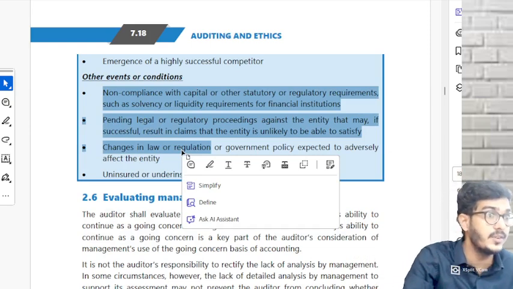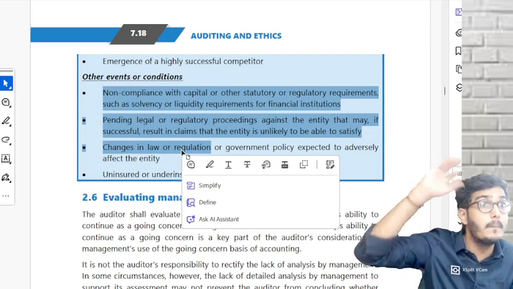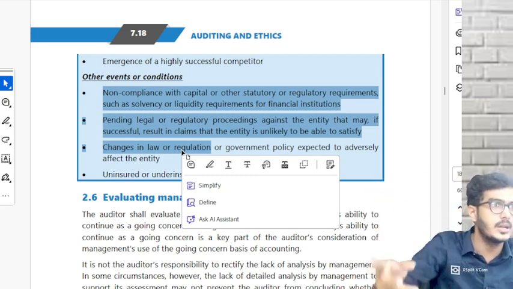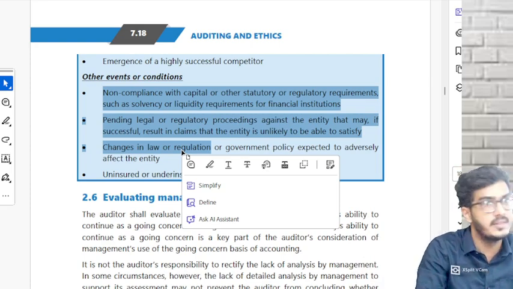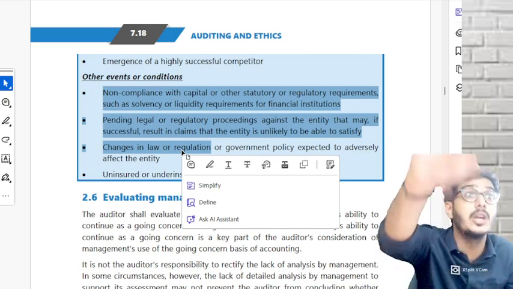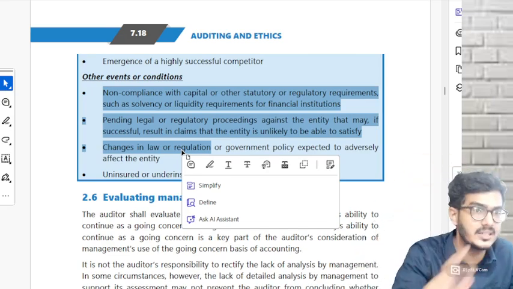Correct or not? Sometimes if you don't comply with the law and regulation, they will put up some big penalty, 3 times of this, 10 times of this. That will also create some problem on going concern. Correct or not here? Or sometimes you don't comply, they will strike off your company's name. They will tell you to liquidate, wind up. So that is covered over here.